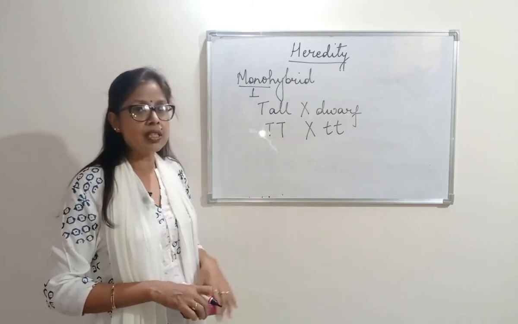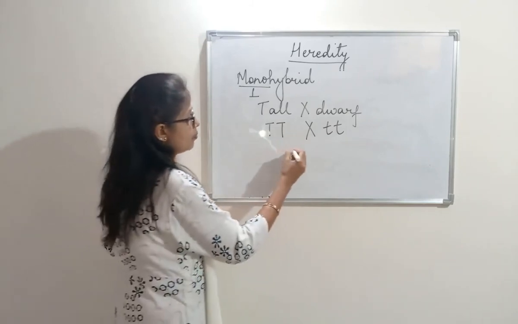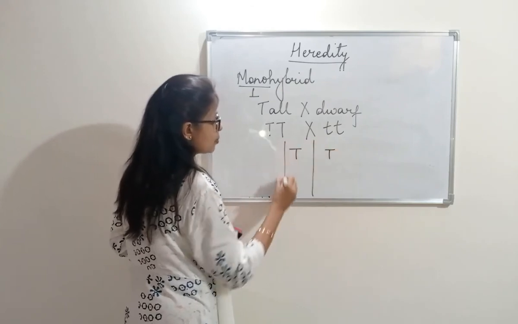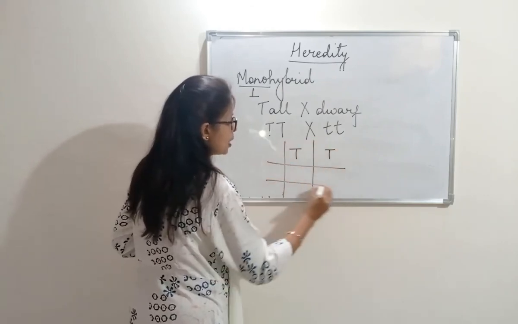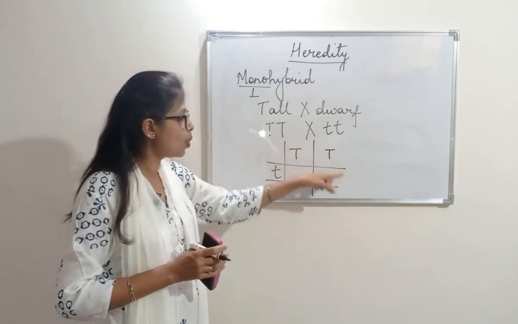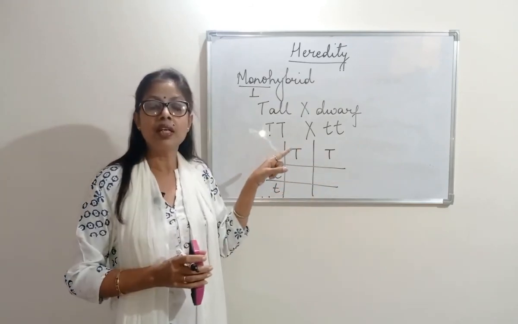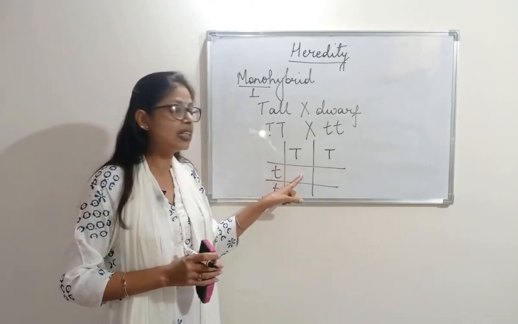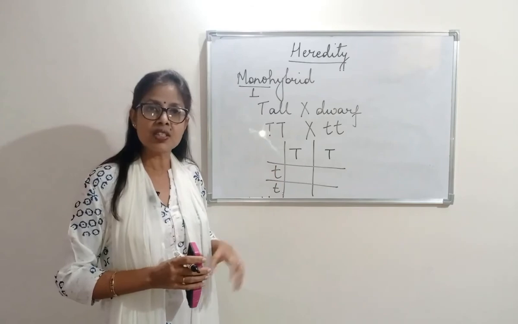When he took this, what did he get? He took gametes in this way. That means gametes were formed, and the square or block that I am drawing here is known as the Punnett square. And if we learn this way, it is the easiest way.